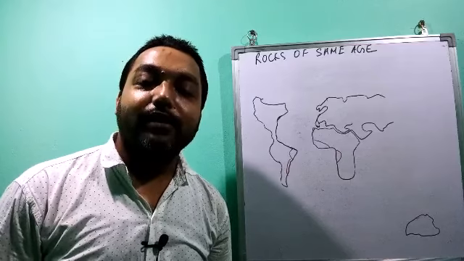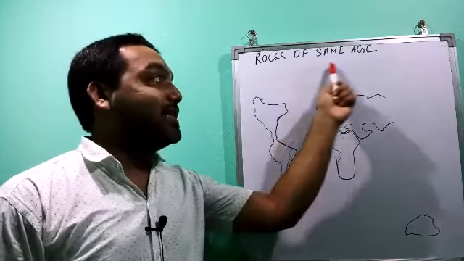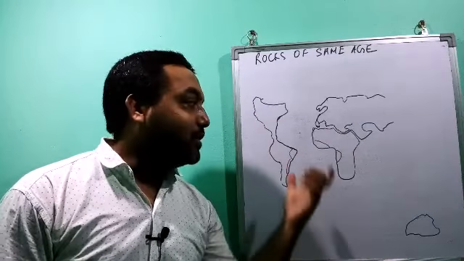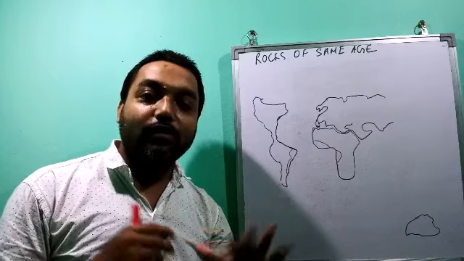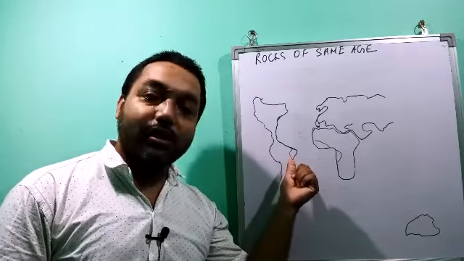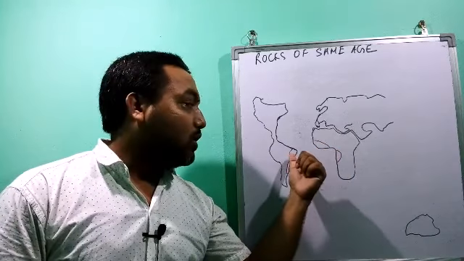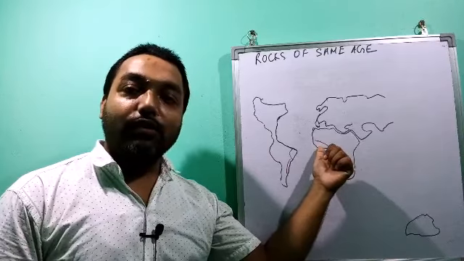The second evidence put forward by Alfred Wegener was rock of the same age across the continents or across the ocean. In different continents, in the areas near the ocean, rocks of the same age are found. For example, here there is Brazil and here this is West Africa. The rock found here is similar to the rock found here.